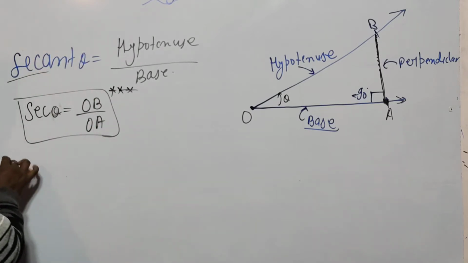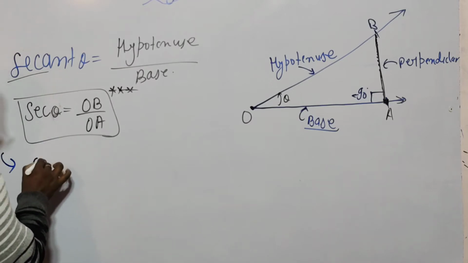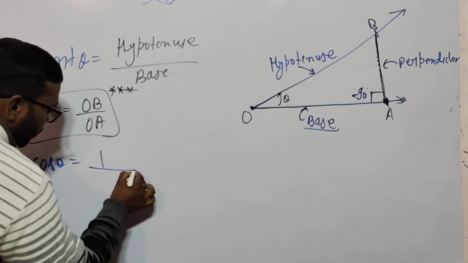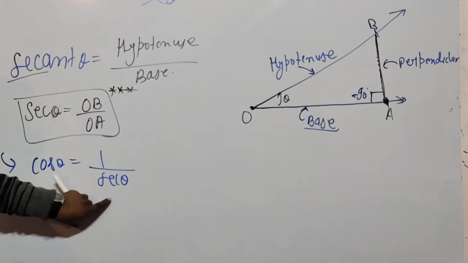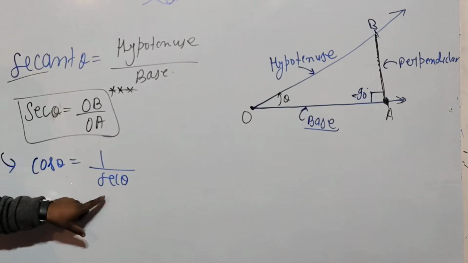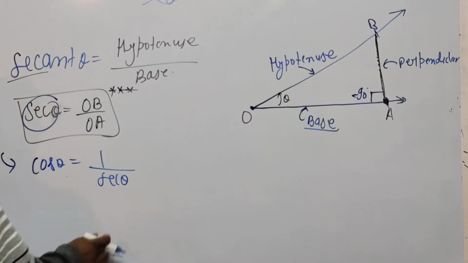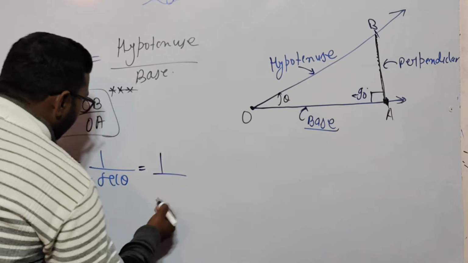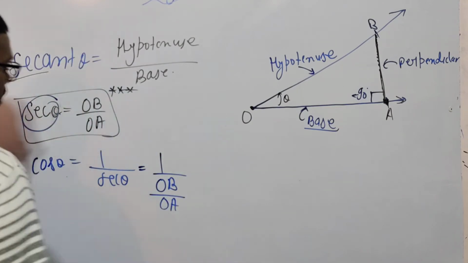Look at here, if we assume cos theta is equal to 1 upon sec theta, opposite. So put this value here. Sec theta is equal to OB by OA. So I am putting here 1 by OB upon OA.